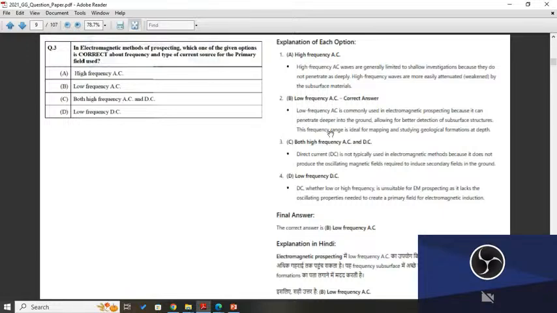Direct current, DC, is not typically used in the electromagnetic method because it does not produce the oscillating magnetic field required to induce secondary fields in the ground. DC, whether low or high frequency, is unsuitable for EM prospecting as it lacks the oscillating properties needed to create a primary field for electromagnetic induction. So the correct answer, B, low frequency AC, is correct.